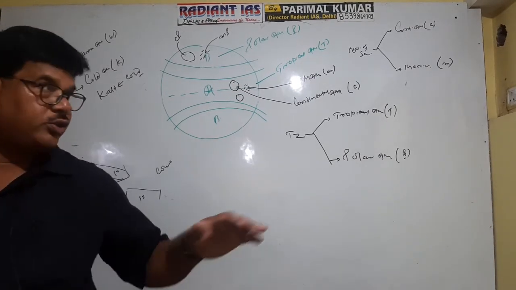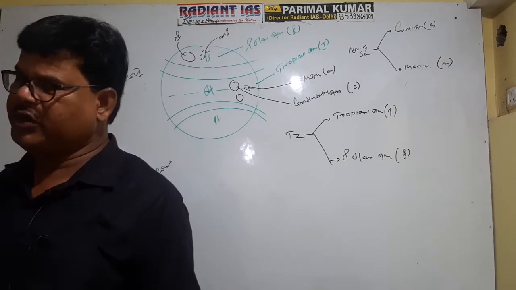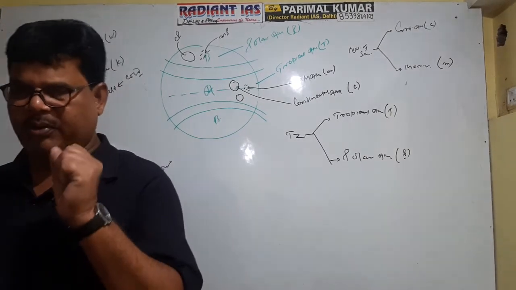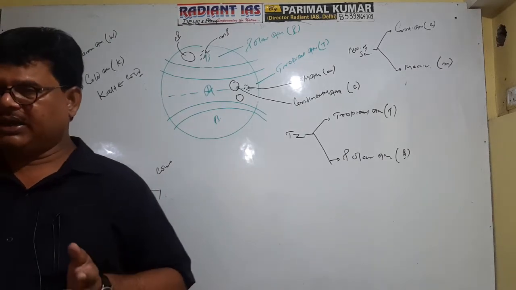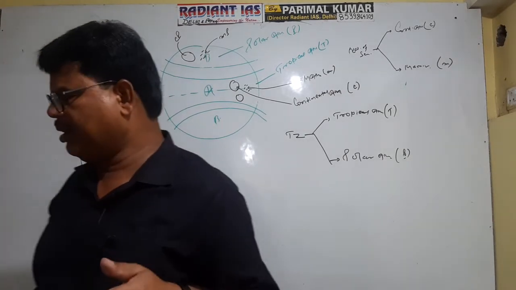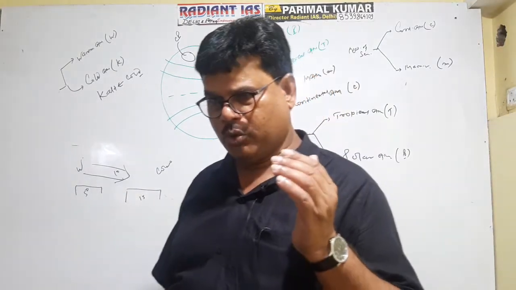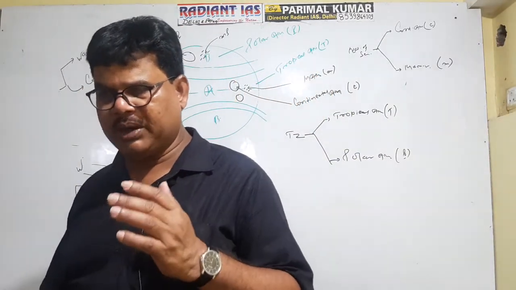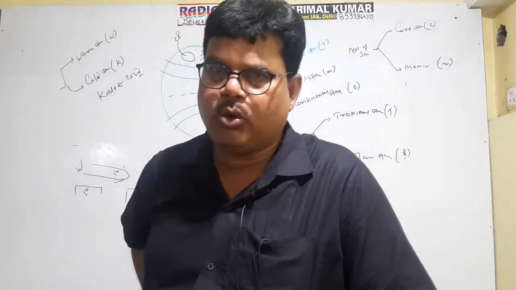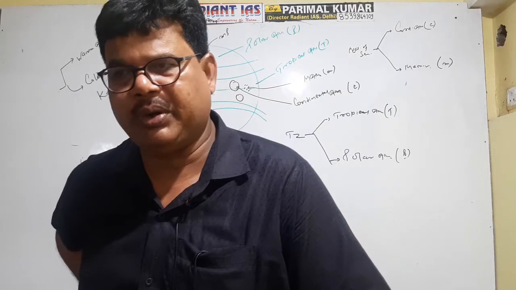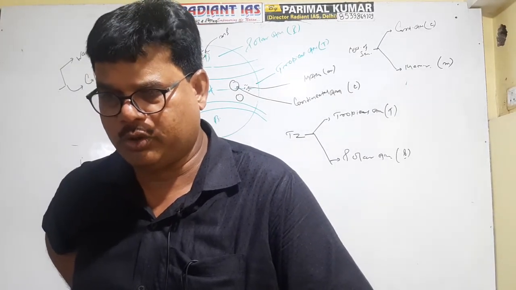So on the basis of zone, we have two types of air mass, tropical and polar. On the basis of the nature of the surface, there are two types, continental and maritime. On the basis of temperature, we have two types, cold air mass and warm air mass. Warm air mass is indicated by capital W and cold air mass is indicated by capital K. K stands for cold.